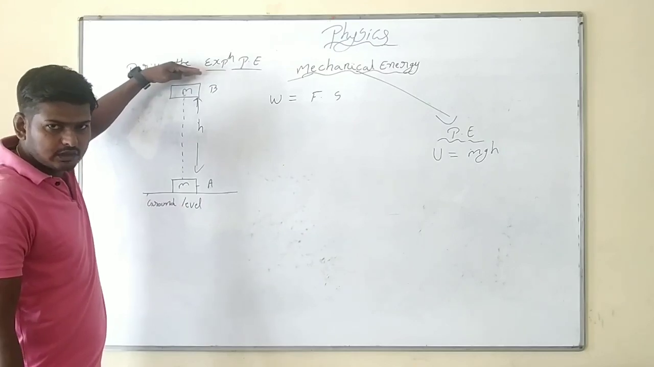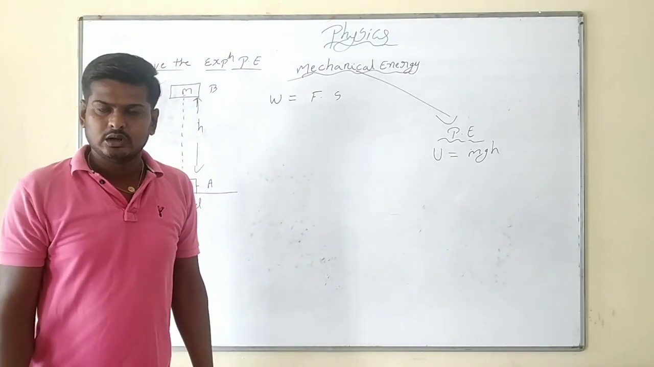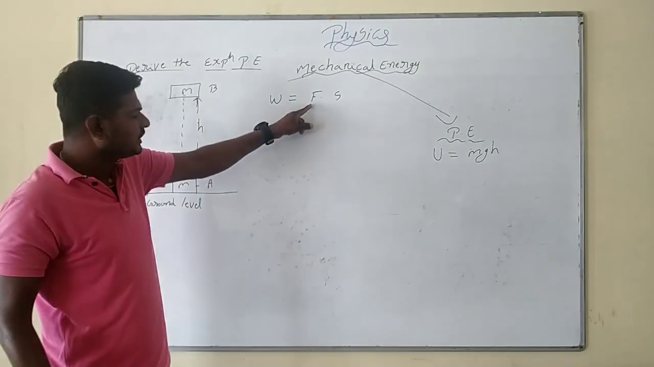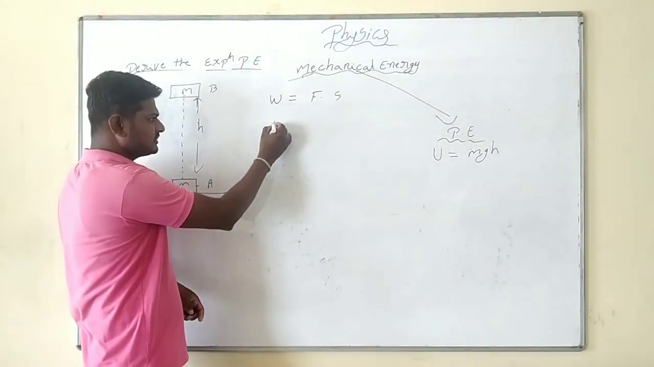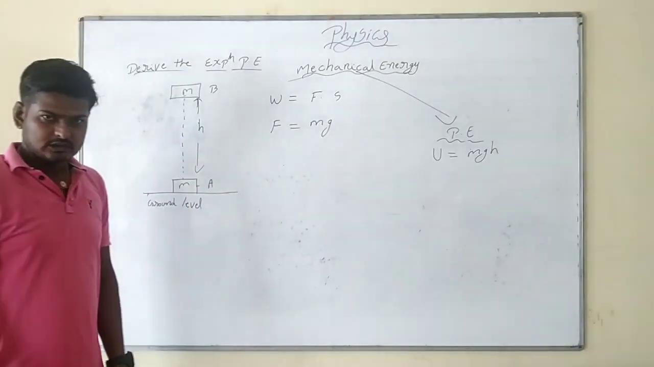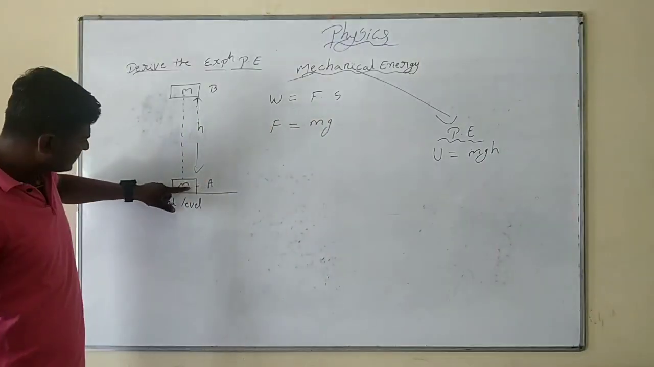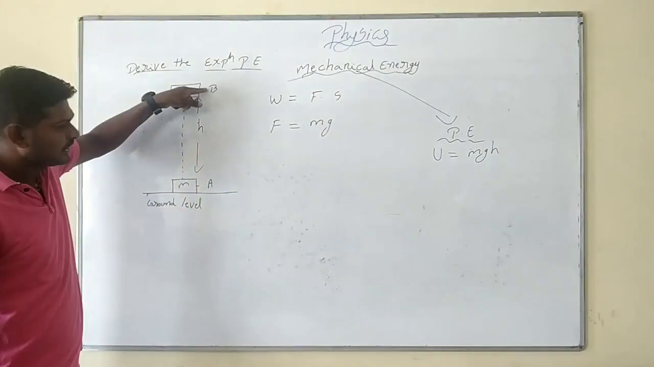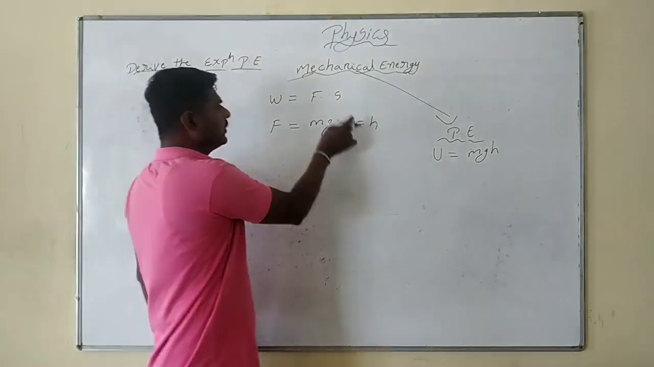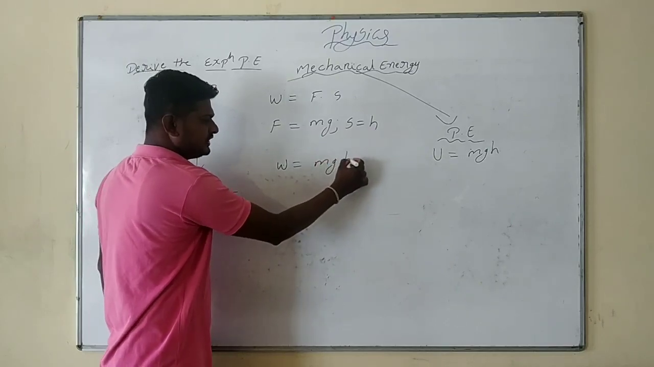Now, when the object is at point B, what will happen? The gravitational force is always acting towards the earth, which means downwards. The force F is given by gravitational force F equals mg. Gravitational force will be mg. Now displacement, how much is it changing from A to B? Displacement S will be h. When I substitute here, the work done is equal to mgh.